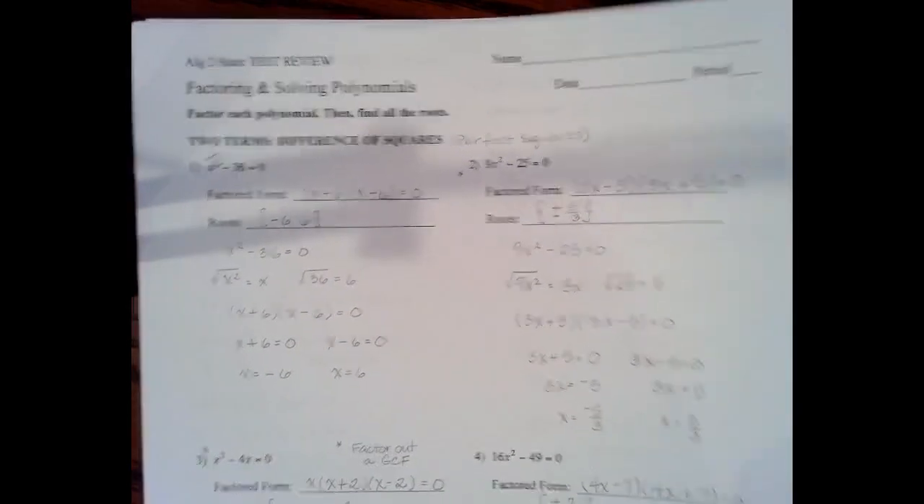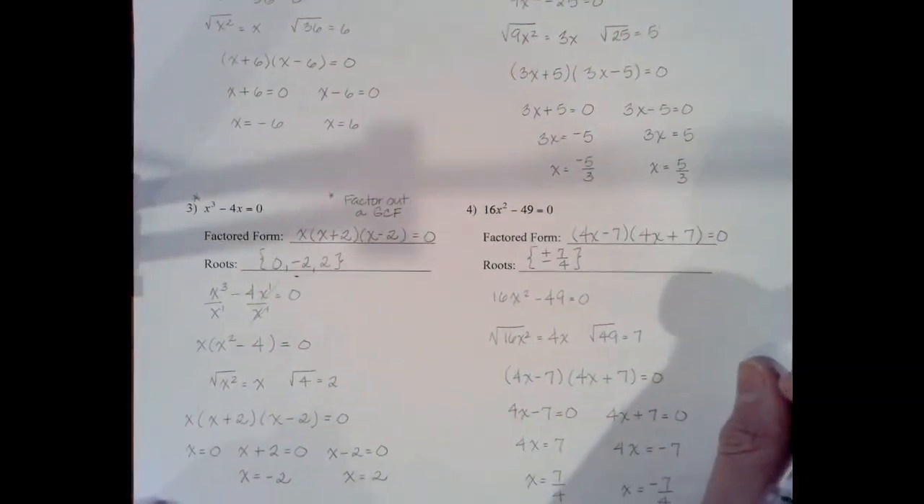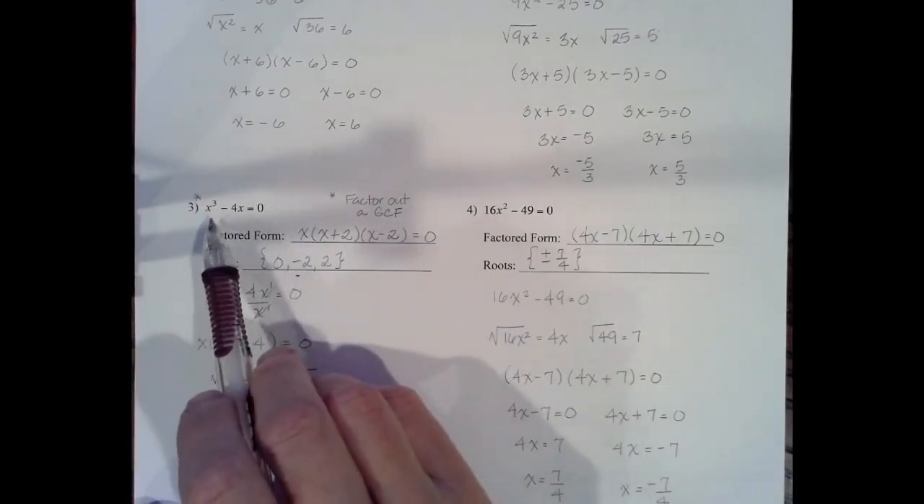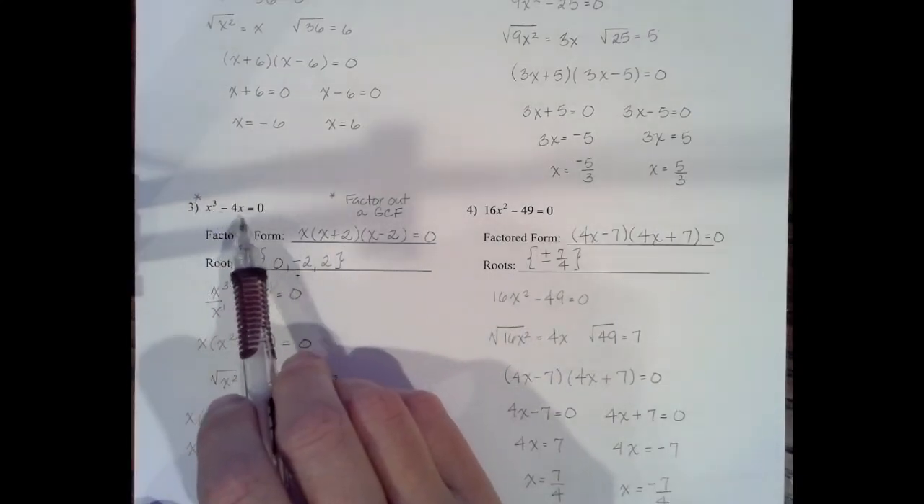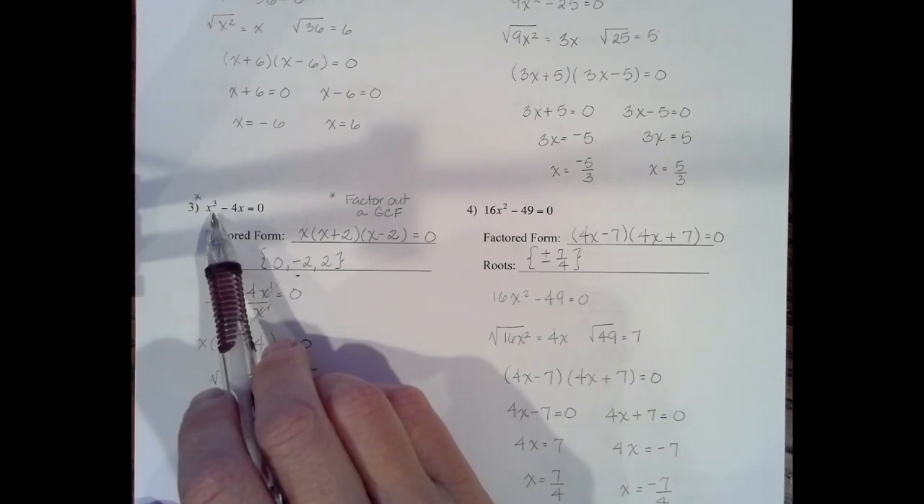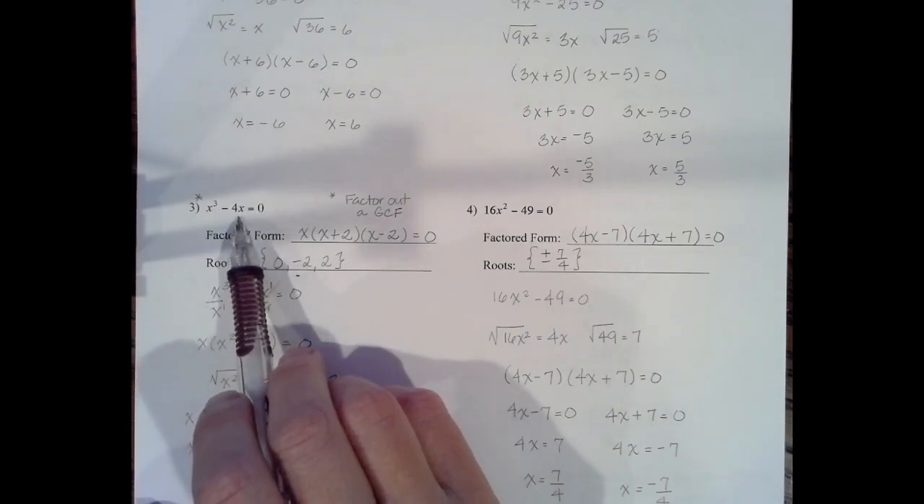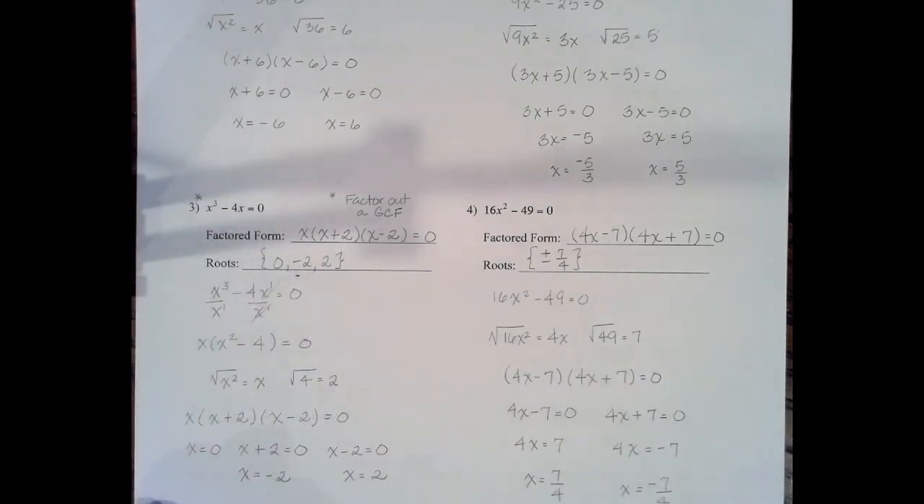Now, I want to look at one other problem in this section, but we're not going to actually solve it, and it's problem number 3. Problem number 3 is x to the power of 3 minus 4x equals 0. At first glance, it doesn't look like a perfect square because of the 3. It should be a 2 here, right? But notice that the second term also has an x. So it's x to the third minus 4x.